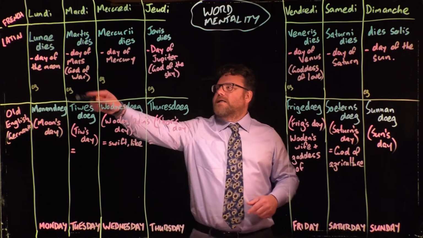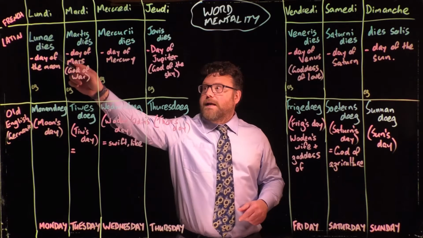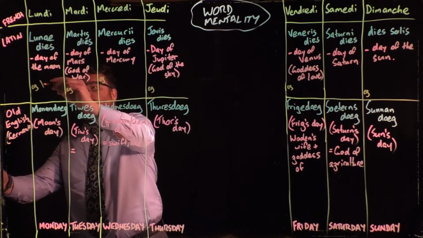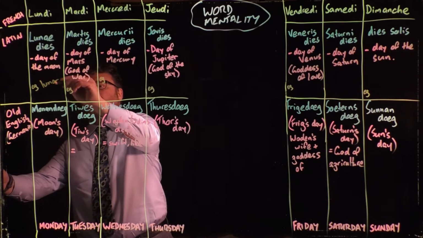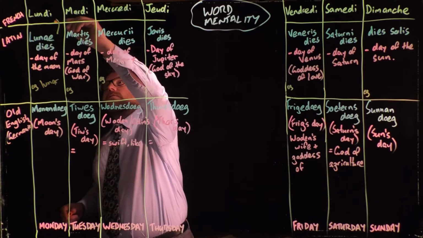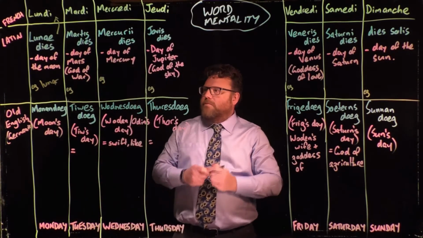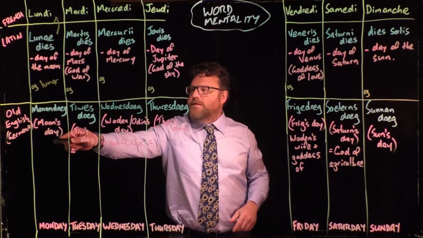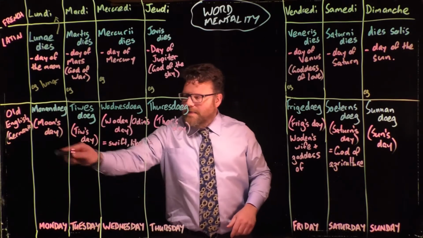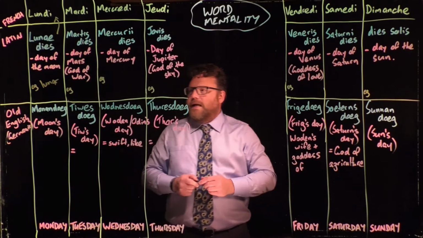Okay, Monday is the day of the moon, and that's from the Latin lunae dies, and of course that's where we get our words such as lunar for the moon. And so it was a logical link to lundi for the French. For us, it came through Old English, and so it became this, which also means Moon's Day. I'm not going to try and pronounce these ones, and that's how we got our word Monday.